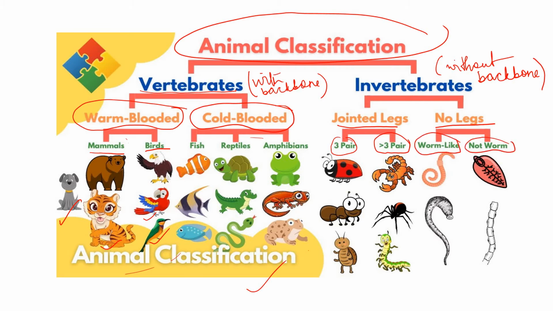Suppose there are certain organisms which do not keep moving from one place to another. They just stay stuck in one place. Okay, so in this 3 pairs you can see 1, 2, 3, 4, 5, 6. So we have 3 pairs, total 6 legs. In this way there are the animals.